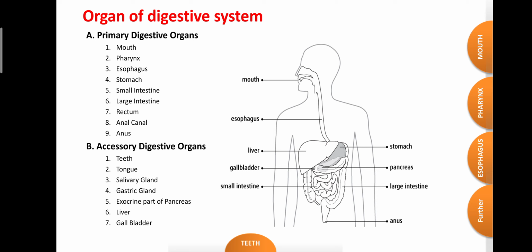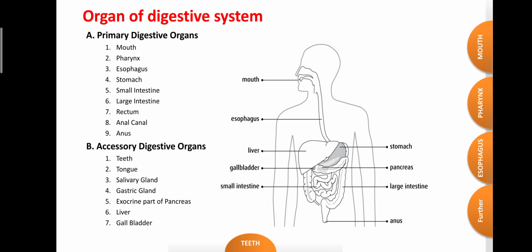From the pharynx, it can enter the esophagus. From the esophagus, it enters the stomach. From the stomach, it goes to the small intestine, then the large intestine, rectum, then the anal canal, then the anus in the form of feces. Like that, the food can be moved from one part to another part. It requires at least 24 hours or more for the ingested food to be removed from the body.